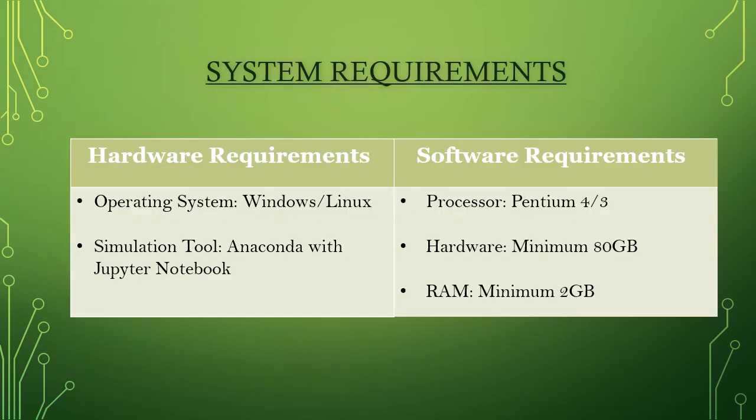And next comes system requirements. In system requirements, there are two types, that is hardware requirements and software requirements. In software requirements, the operating system is Windows or Linux. The simulation tool is Anaconda with Jupyter Notebook. In hardware requirements, the processor is Pentium 4, hard disk minimum 80 GB, RAM minimum 2 GB.